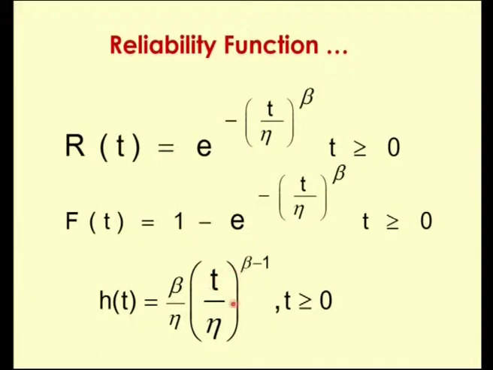This expression becomes t by eta whole power 0, which is nothing but 1, and we are left with h of t equal to beta by eta, but both are constants. So, when beta equal to 1, h of t is 1 by eta, eta is a constant. So, the hazard rate is a constant. Hence, this represents a constant failure rate distribution.